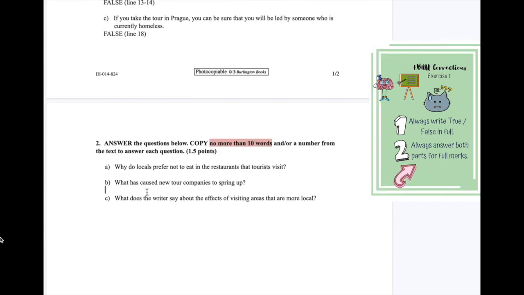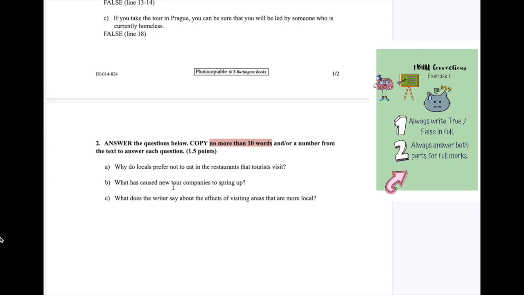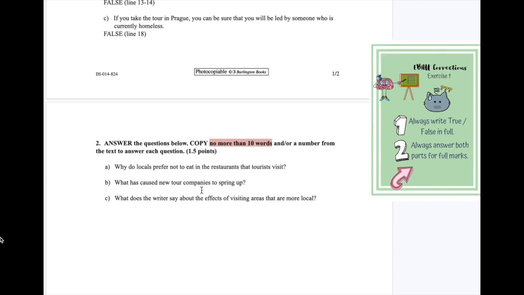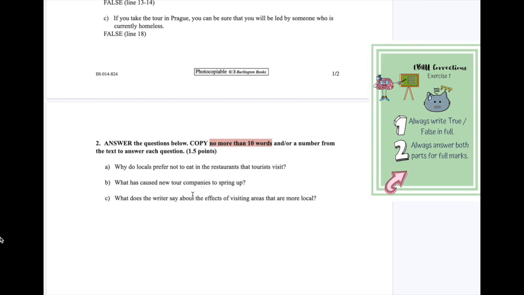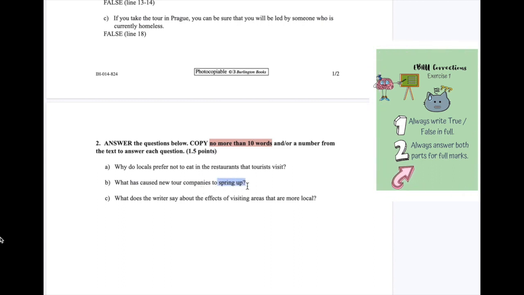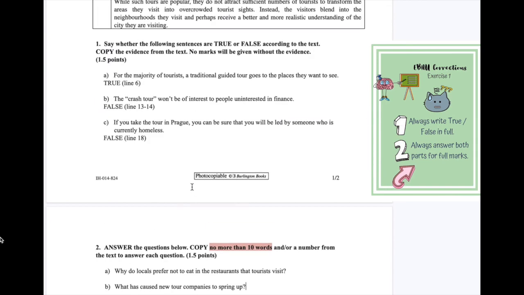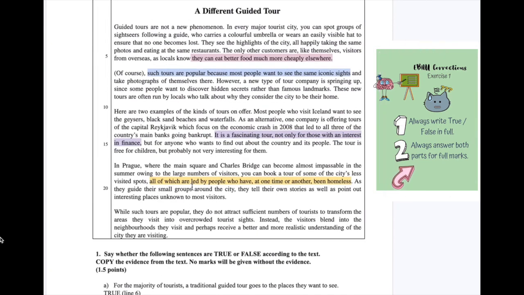Right, what has caused new tour companies to spring up? Okay, so what is the reason? So spring up basically just means to be created, okay? So what is the reason that new tour companies exist, basically? So we need to find some information that shows why there are new tour companies being created.